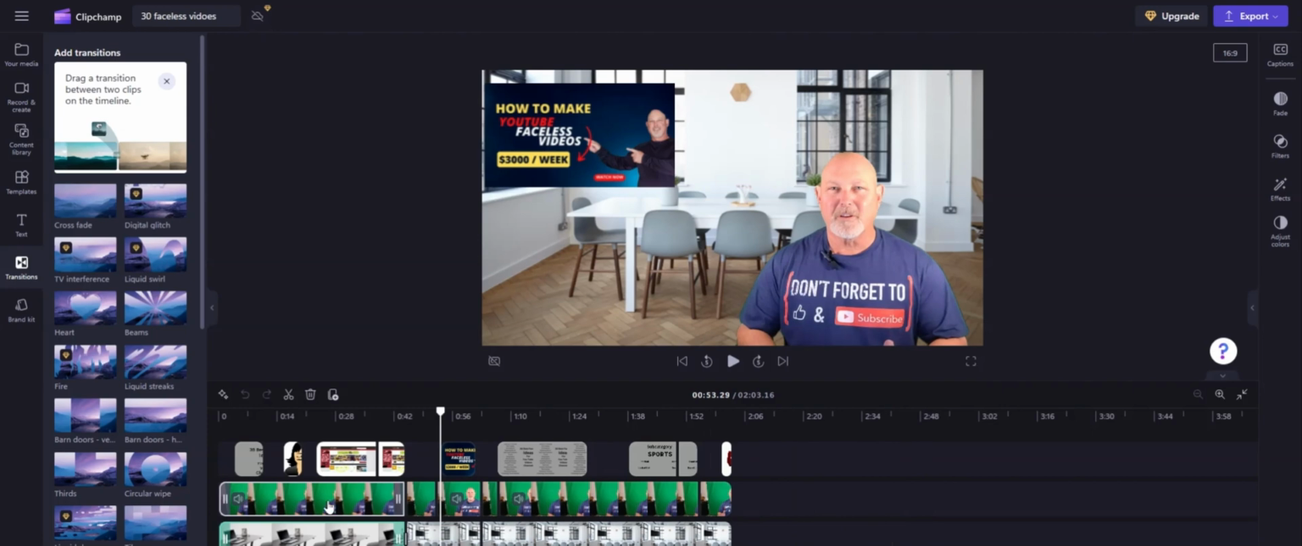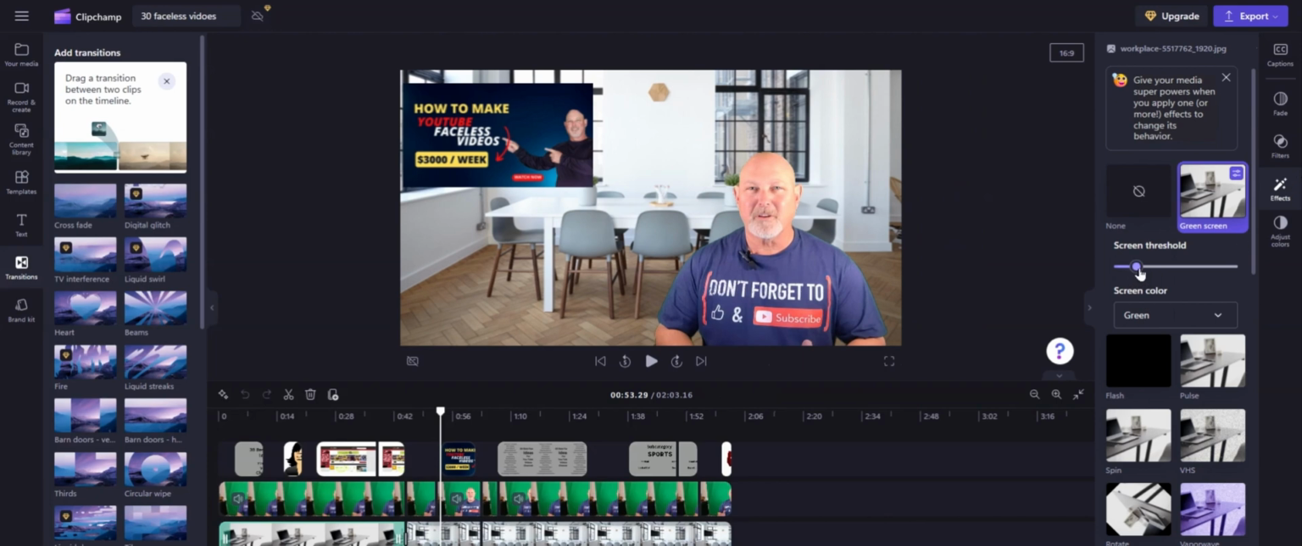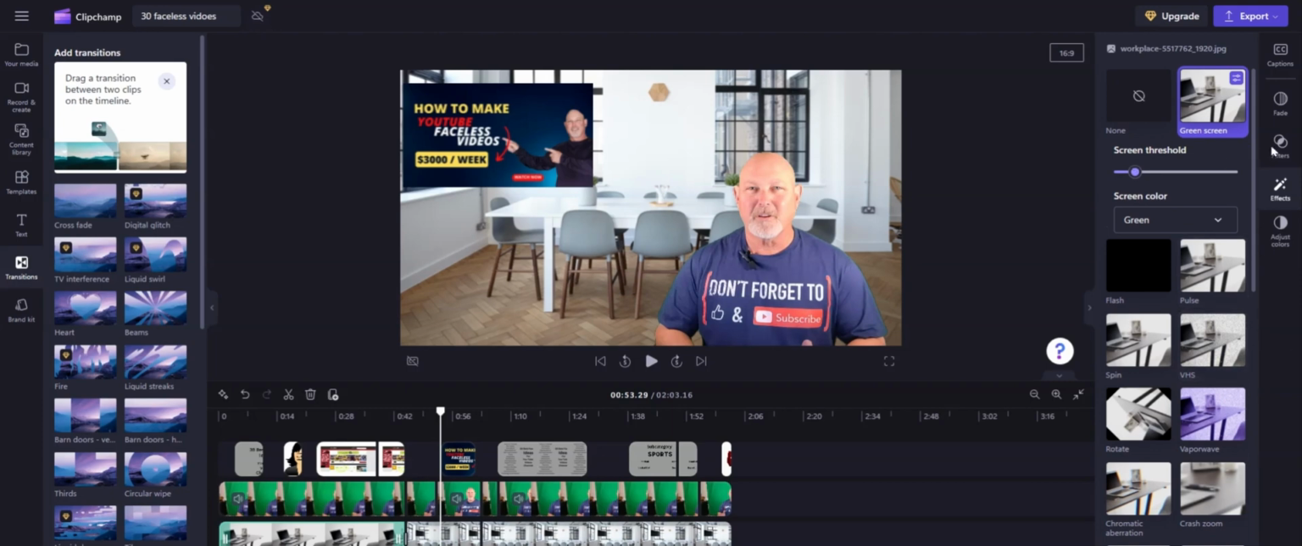And that comes from effects from over here. And if you notice, I'll move this and you'll see this get wider. So that's your green screen stuff. And you have all different types of effects over here and stuff that you can use. And this is just a small touch base of what that Clipchamp can do for you. I really recommend this for beginners.